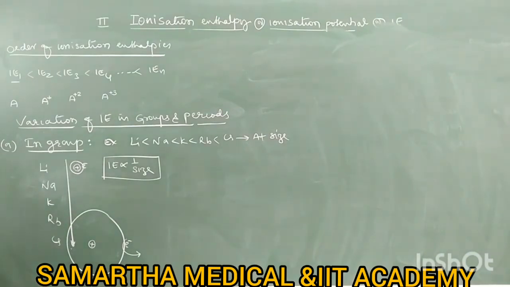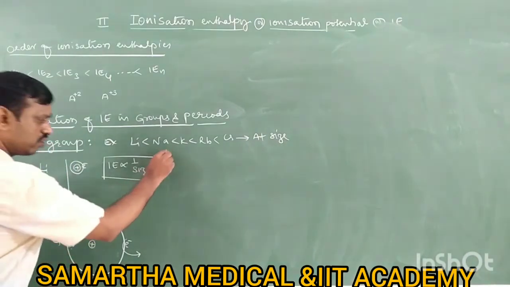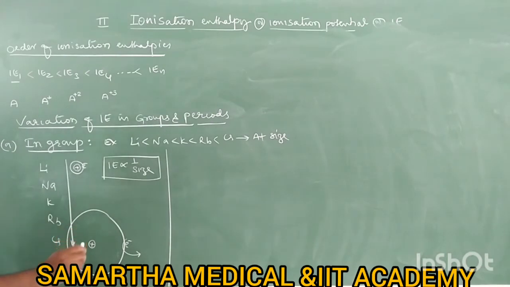Now this is about size and ionization enthalpy, but we want to study what happens to ionization enthalpy in a group. The statement is: down the group atomic size increases, therefore ionization enthalpy decreases.